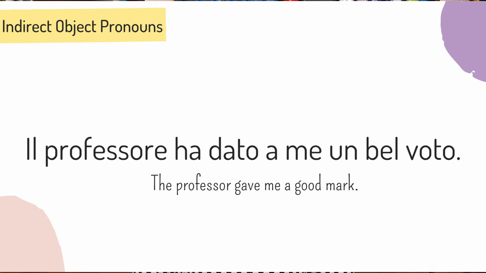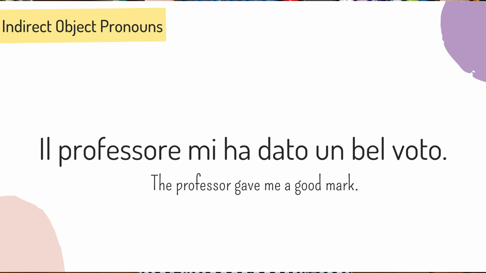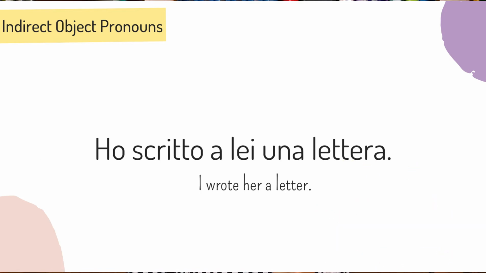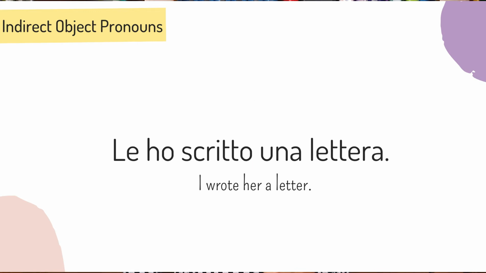Number 6. Il professore ha dato a me un bel voto. What's the indirect object in this sentence? A me. So the sentence becomes il professore mi ha dato un bel voto. Great. Number 7. Ho scritto a lei una lettera. What's the indirect object in this sentence? A lei. Le stands for a lei. So the sentence becomes le ho scritto una lettera.